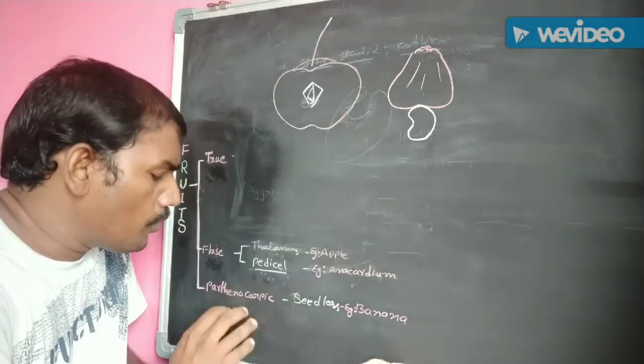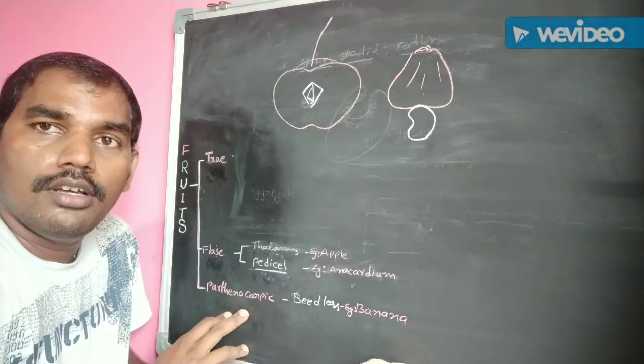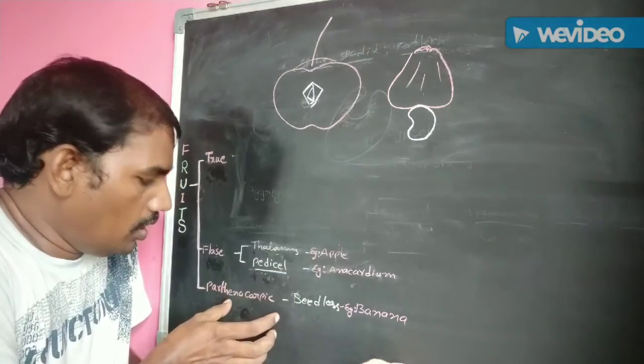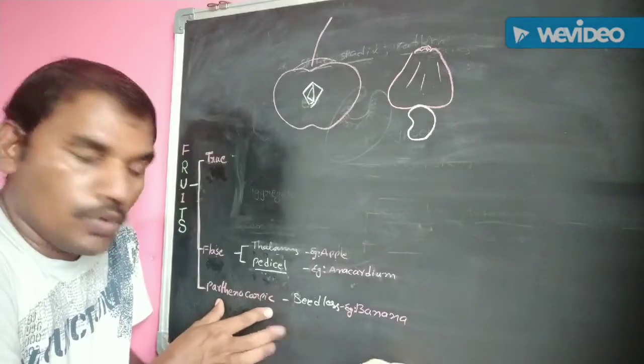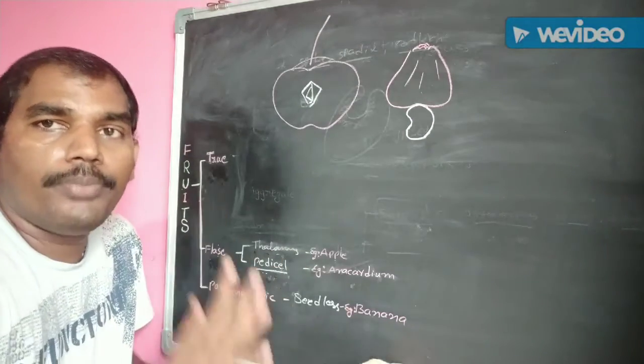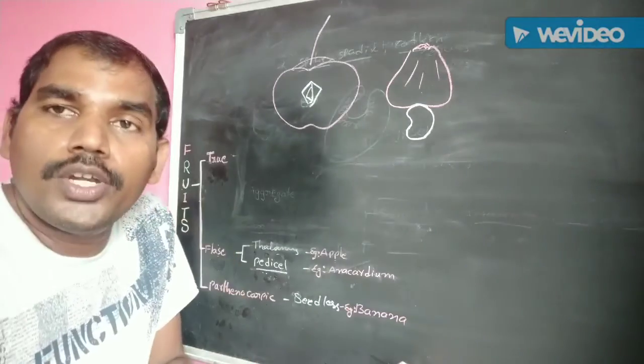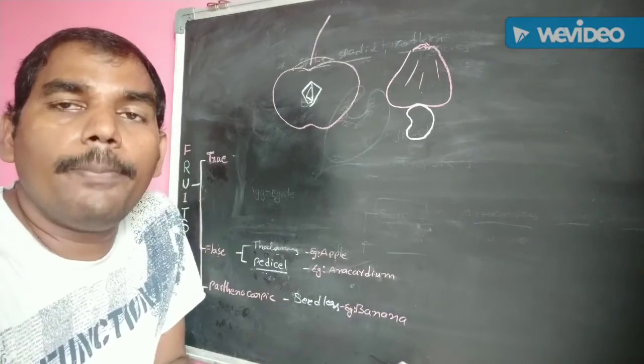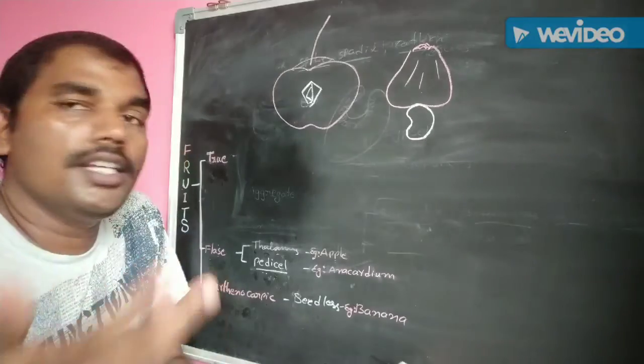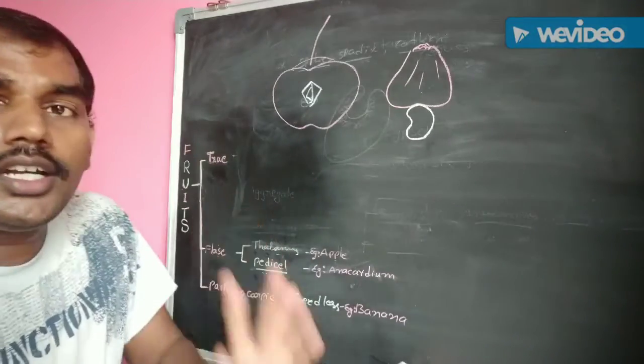Hence, these fruits do not consist of any seeds in their structure. So, seedless fruits are mainly parthenocarpic fruits. You know, the best example of a seedless fruit is banana, Musa paradisiaca. Banana fruit is a seedless fruit. These are the different types of fruits.